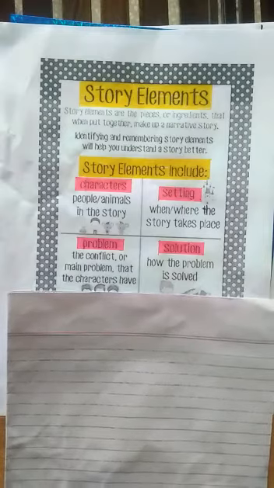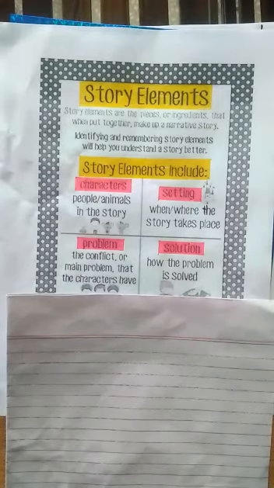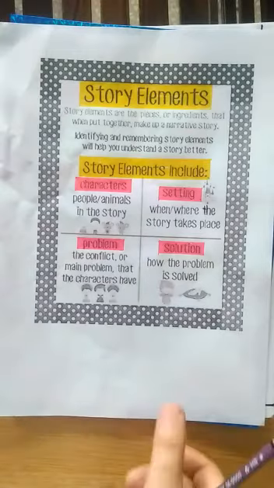Then the third element is the problem. The main problem or the conflict that the characters have faced. We should write about that in our second paragraph. That is the plot of the story. And the last one is the solution, how the problem is solved. This is the third paragraph of our story, that is how the problem was solved in the story, or what was the result of that problem in the story. These four elements you must keep in your mind while writing a story. These were the elements of a story.